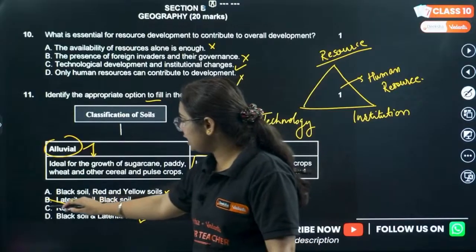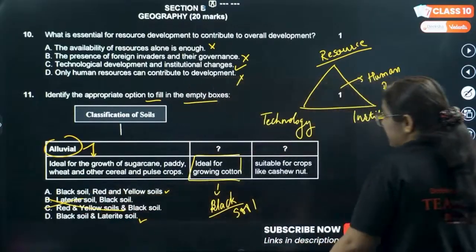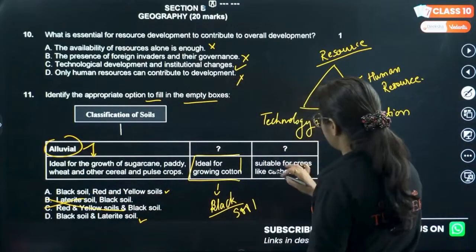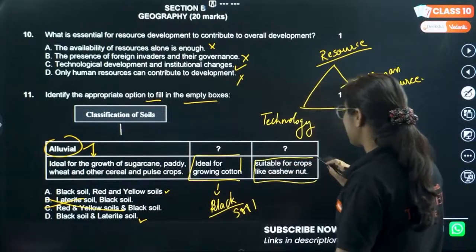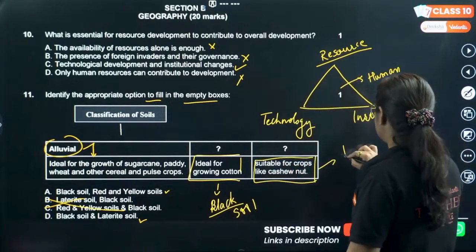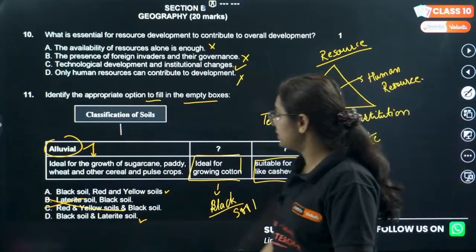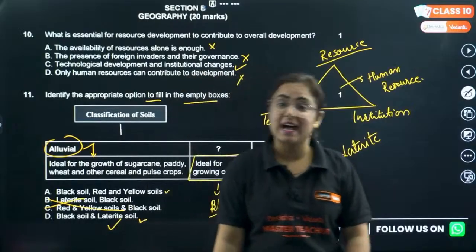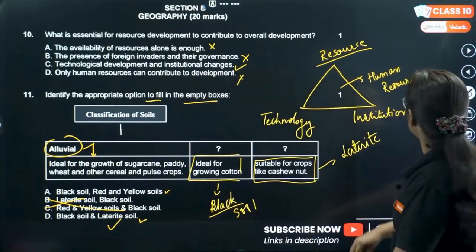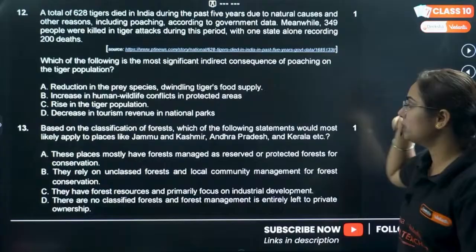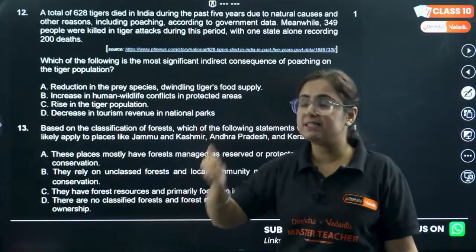Let's cross out options B and C. But to give the answer, we need to read the third one also, that is suitable for cashew nuts. So students, for cashew nut, which soil is suitable? It is laterite soil, and the option D will be correct. Hope you get these 2 MCQs from the geography portion. Moving towards the next one in the list.